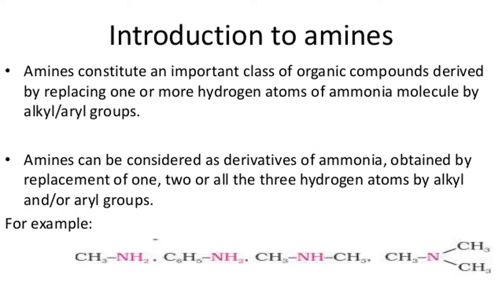So all these are amines. Amines are the derivatives of ammonia. They are derived from ammonia. They are formed by replacing one or two or all three hydrogen atoms of ammonia by the corresponding alkyl or aryl groups, so that we get amines. Here are the examples: methylamine, phenylamine, dimethylamine, trimethylamine, depending upon the number of alkyl groups.